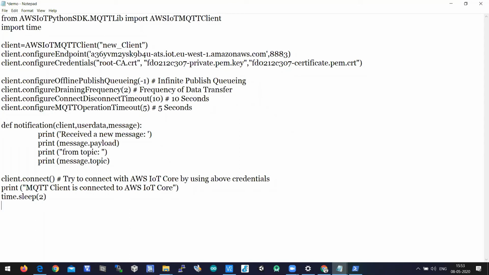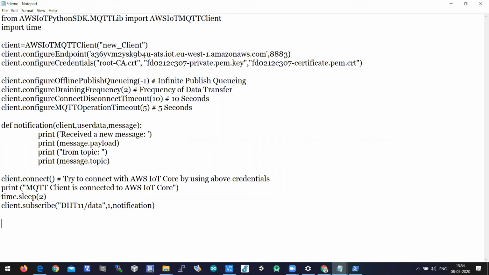And then here subscribe. We have to subscribe for a topic. So let's subscribe for a topic here. client.subscribe of, let the topic be DHT11/data, as we are sending the data of DHT11, with quality of service 1, and the function name to be called is notification. So this notification function will be called automatically when DHT11/data receives a message.